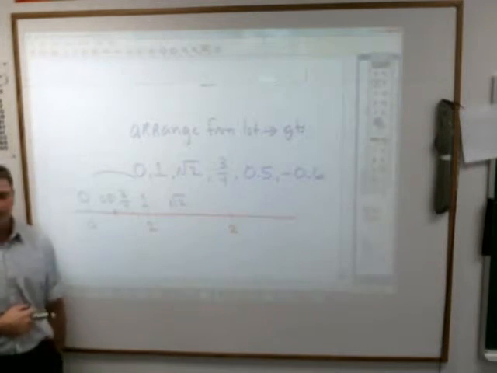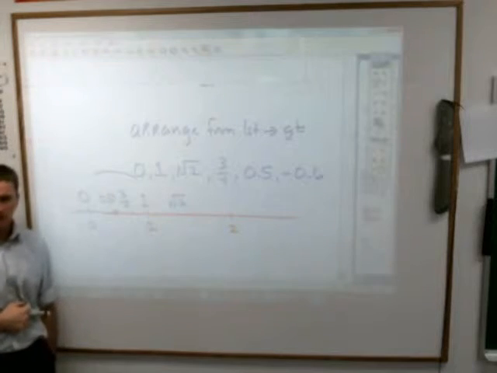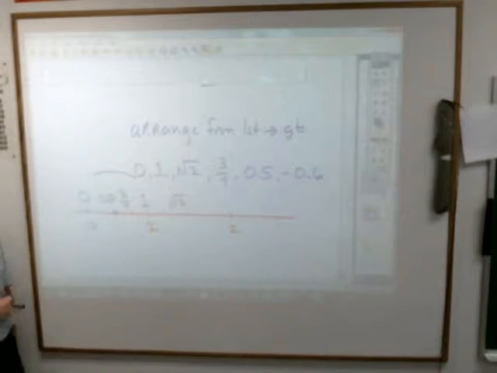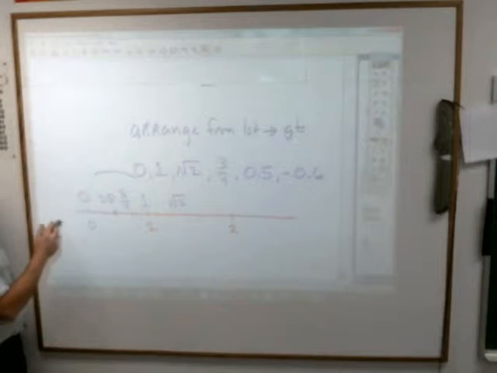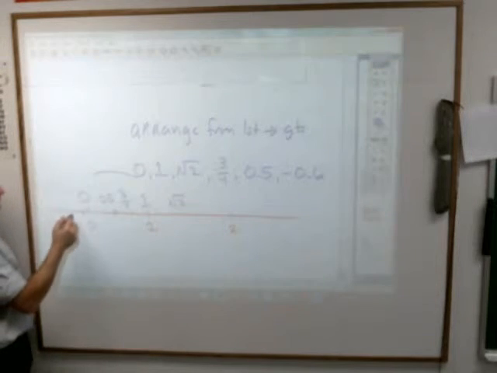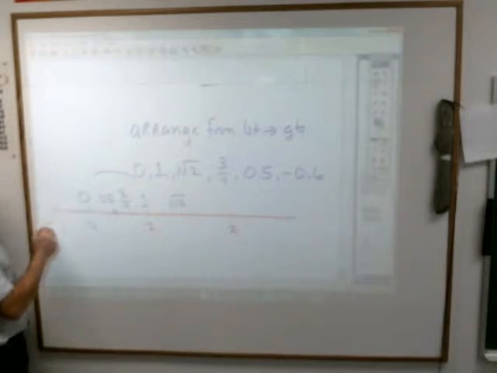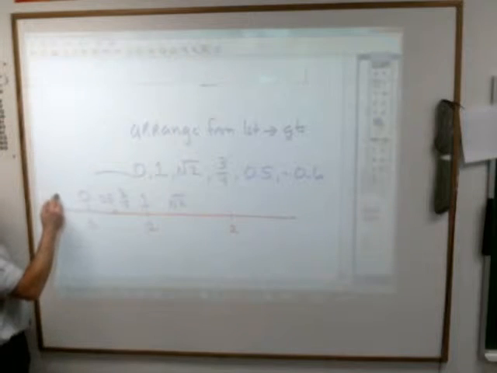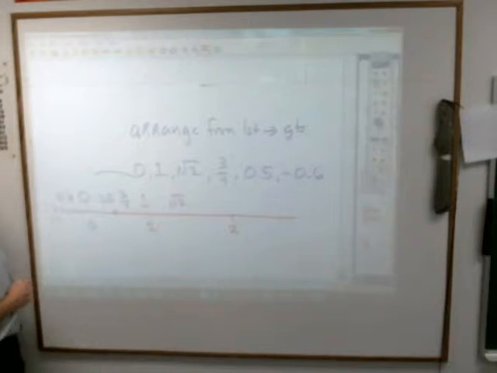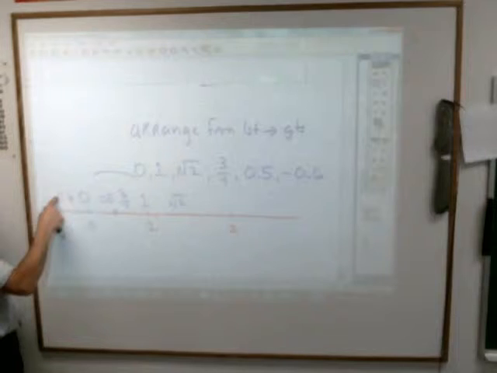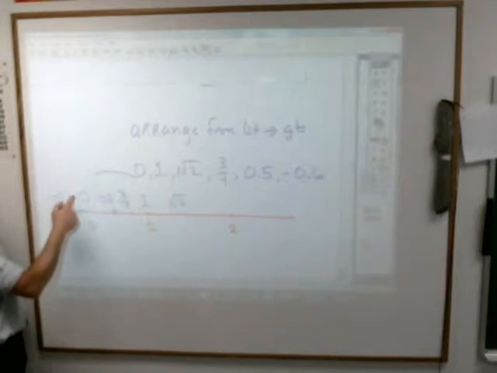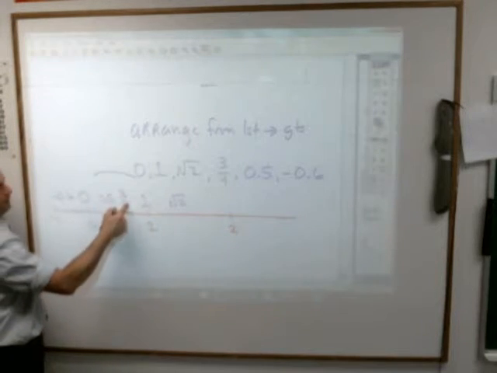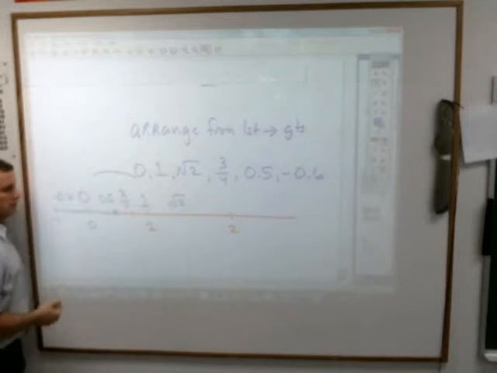Negative 0.6. Where's that going to be? Gary? Behind 0. Right. I mean, if I had a negative 1 here, it'd be somewhere right about here. So there they all are in order. You'd have negative 0.6, 0, 0.5, 3/4, 1, square root of 2.